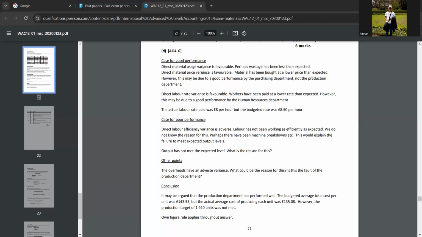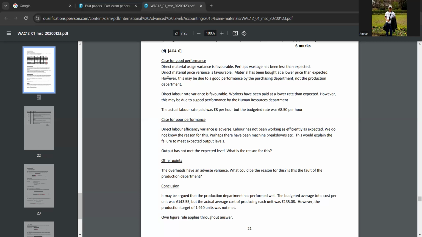So you can say Jaffna Dose Limited has performed well because their direct material usage variance is favorable. When you look at the previous answers, direct material usage variance is favorable. Perhaps wastage has been less than expected. So if the direct material usage variance is favorable, then we know that wastage has been less.